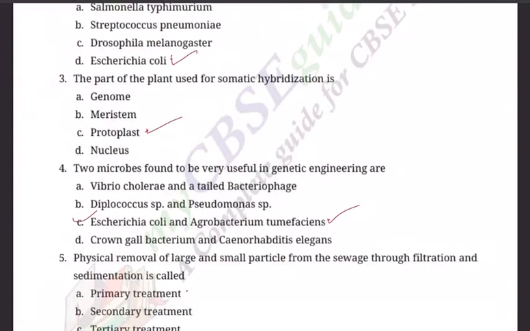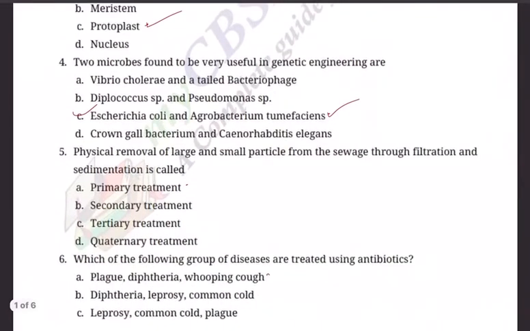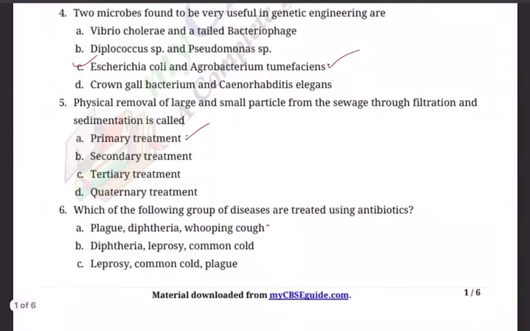Of course, we know the answer is C. Question number 5. Physical removal of large and small particles from the sewage through filtration and sedimentation is called primary treatment. You know, physical removal. Yes, this only. And secondary treatment, tertiary treatment, and quaternary treatment, of course, they are all related to biological treatments. So physical removal is primary treatment.